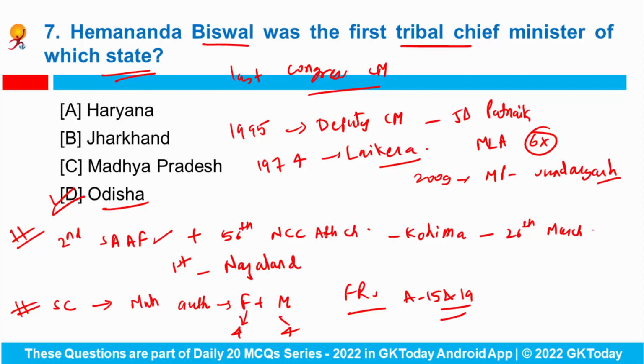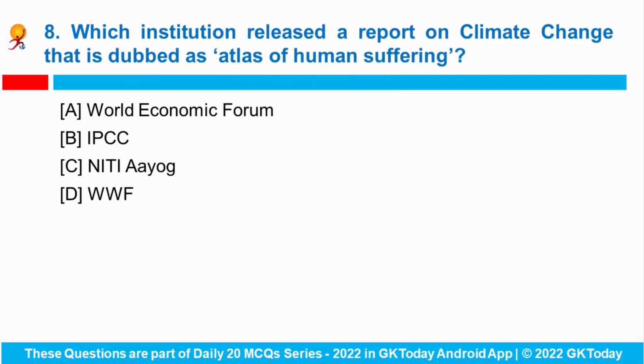Also, India will host the 2023 IOC session in Mumbai. This session will be held in May or June next year. It will include the election for the host country for the 2030 Winter Olympics and the sports program for the Los Angeles 2028 Olympic Games. Question number 8.